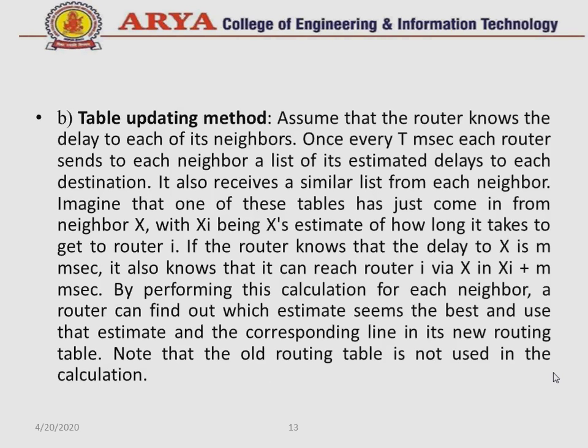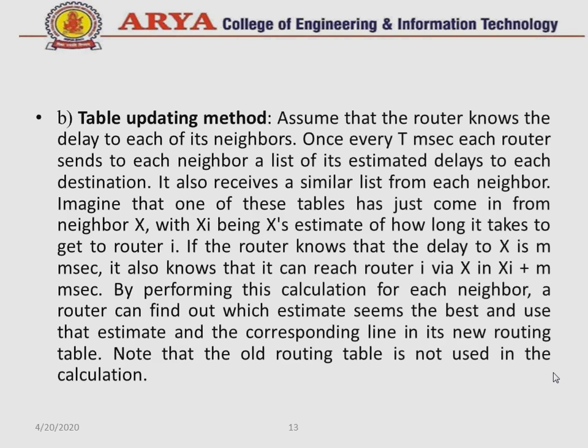Second is the table updating method. How is the table updated in this algorithm? Assume that the router knows the delay to each of its neighbors. Once every t milliseconds, each router sends to each neighbor a list of its estimated delays to each destination. It also receives a similar list from each neighbor.